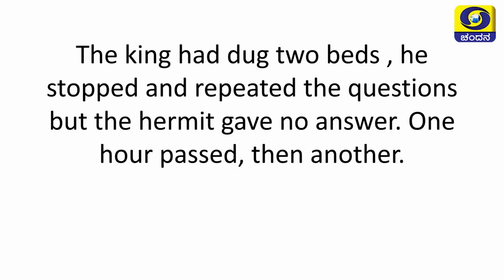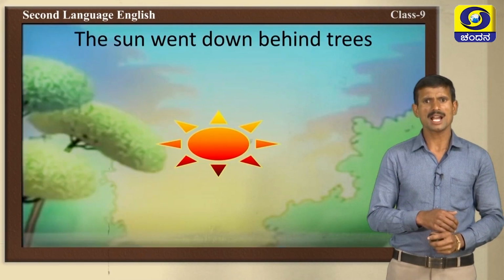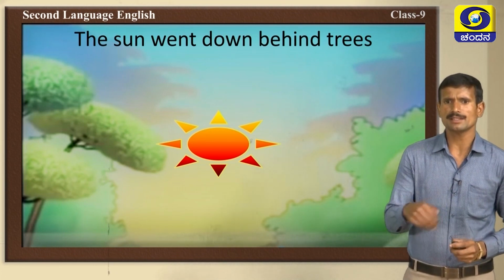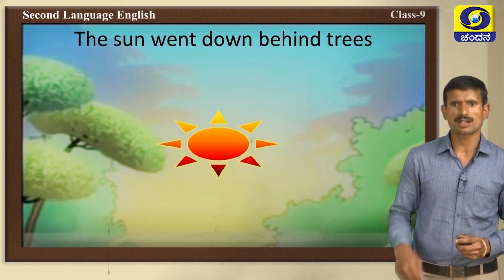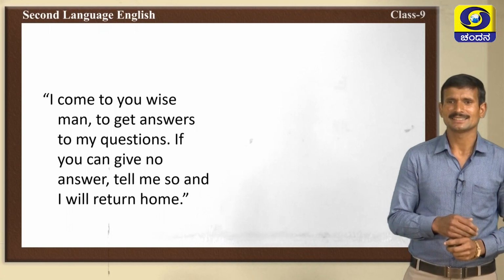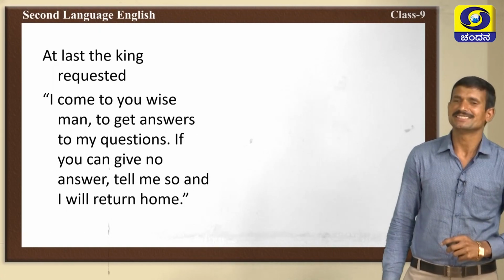He stopped and repeated the questions, but the hermit gave no answer. 1 hour passed, then another. The king was waiting to get the answers. What would happen? Yes, the sun went down behind the trees. It was getting dark. Yes, at last the king stuck the spade in the ground and repeated the questions.